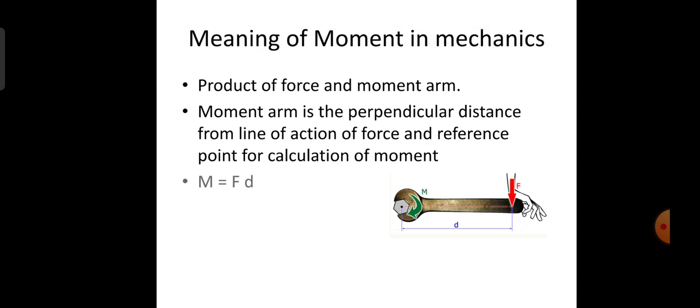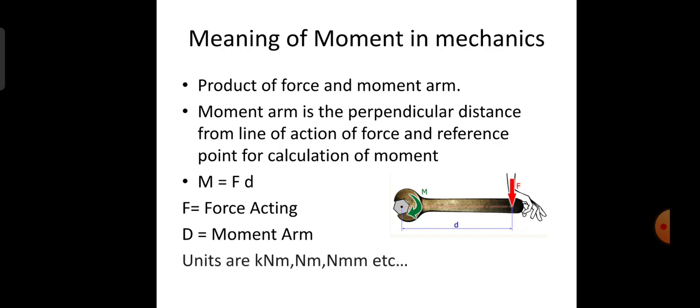The moment is always directly proportional to the perpendicular distance, which is also called the moment arm. The magnitude of the moment is always directly proportional to the moment arm. Therefore, the moment is the product of the force and the perpendicular distance from the point of application of force to the reference point for the calculation of the moment. So M is equal to F into D, where M is the moment acting, F is the force acting, and D is the moment arm or the perpendicular distance.